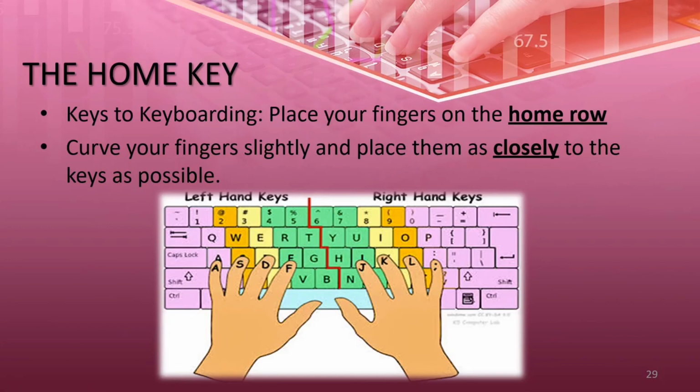Now see here the right hand: the little finger on the semicolon, the ring finger on L, the middle finger on K, and the first finger, the index finger, on J. The remaining thumb of the right hand we have to put on the space bar. So with these 10 fingers on the home keys, we put A, S, D, F, J, K, L, semicolon and the space bar.